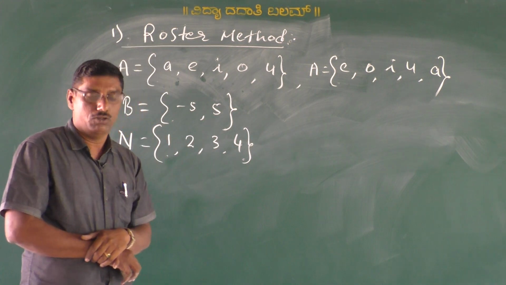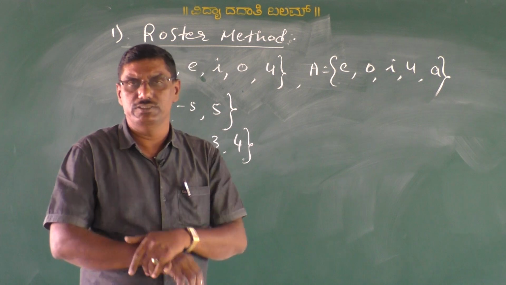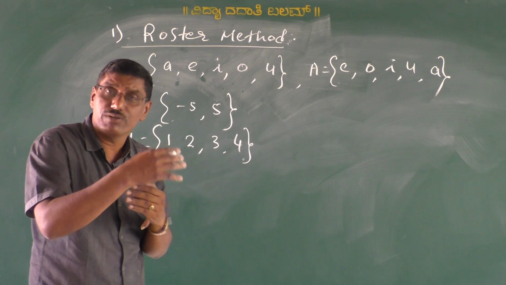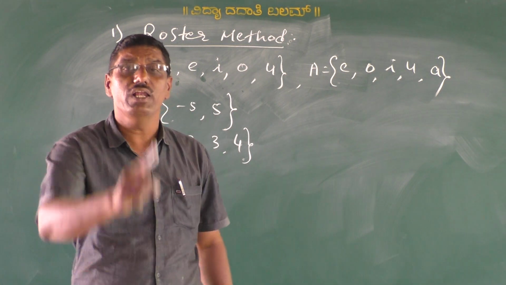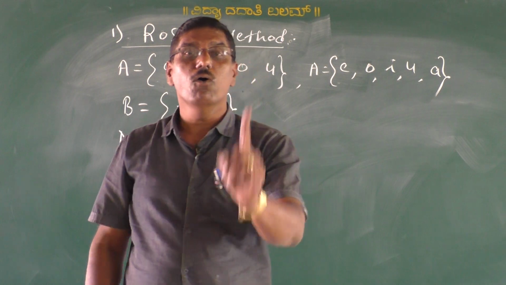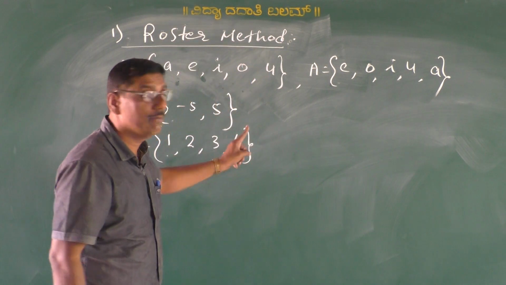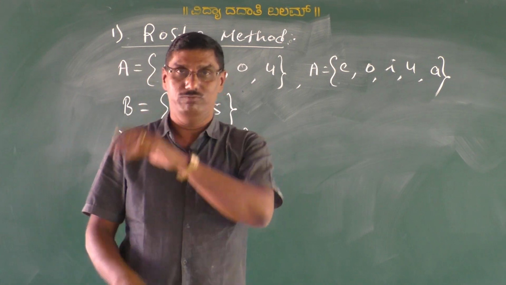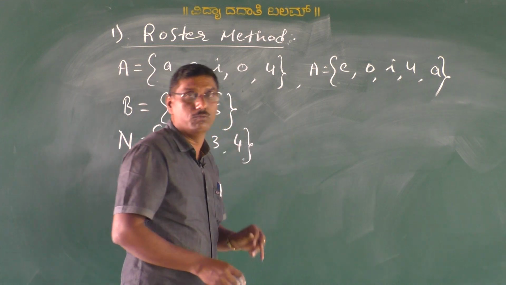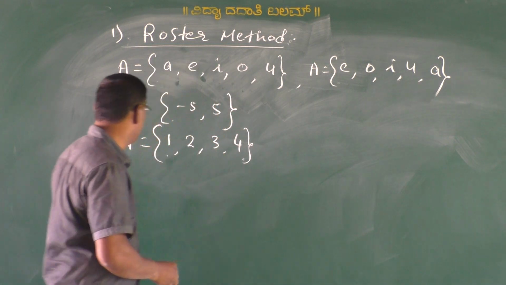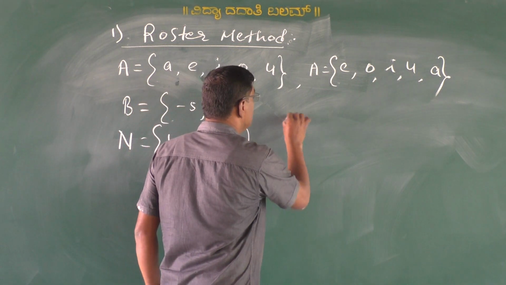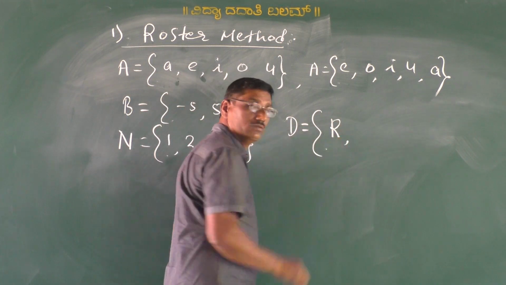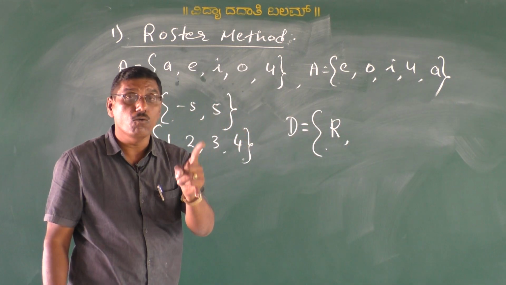The second point: when we list the elements, if the same element is repeated, then we have to write it only once. For example, the letters of the word room form a set. Now consider the set D is equal to R, O, M. Room, spelling R-O-O-M.